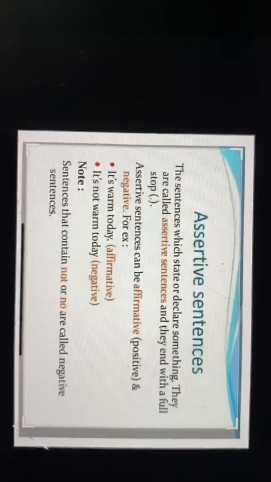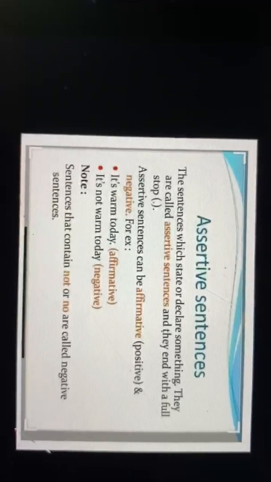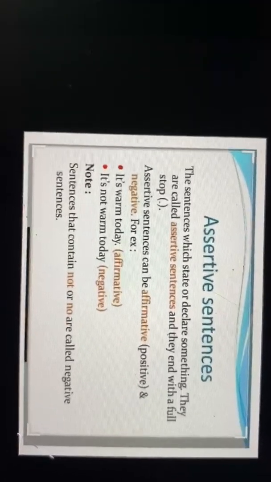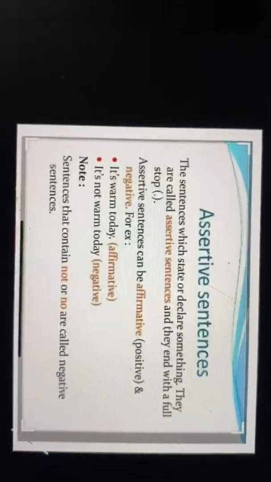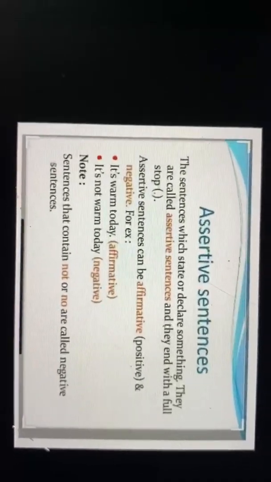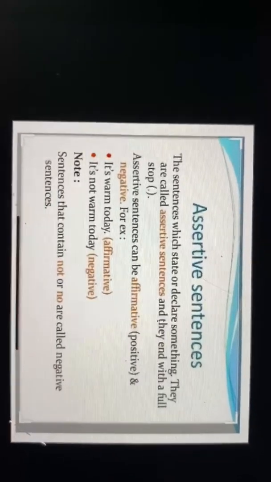Now these sentences are stating something or telling us something or informing about something, because of that they are known as assertive and declarative, and they end with a full stop. Clear? Note, sentences that contain not or no are called negative. जिसमें not and no use होते हैं, that are known as negative sentences.